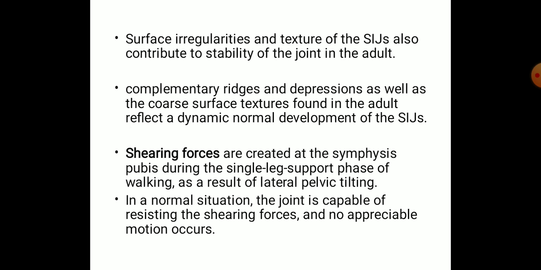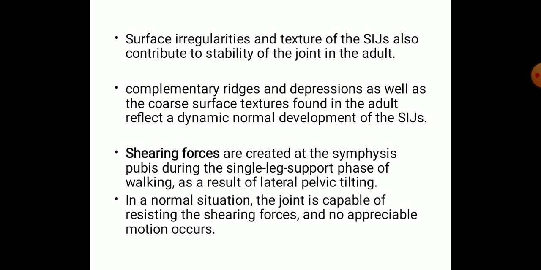And there are complementary ridges and depressions as well as the surface textures found in adults reflecting dynamic normal development of sacroiliac joint. So all the depressions and the ridges which are present in the sacroiliac joints also provide some amount of stability to the sacroiliac joint.